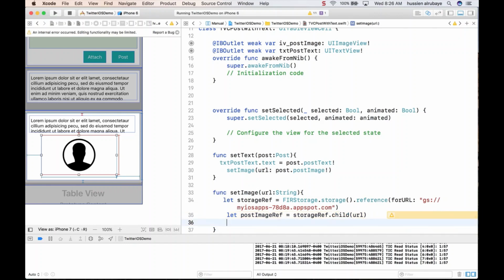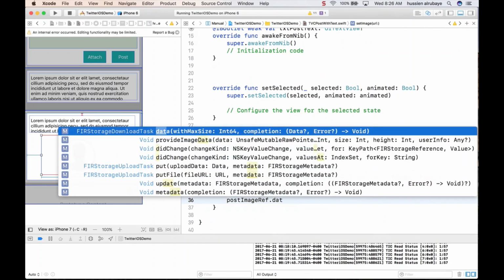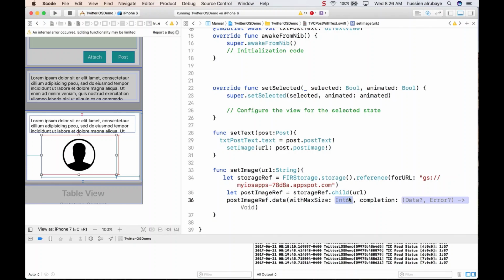Then when you set it up, you say, hey, postImageReference dot data, and it takes a number of things like maxSize and something else. With max size, you could say the size that you want, 1024 by 1024. This is the size of the picture, how you want to get it. You could increase it or decrease it. So when it completes, when it brings you the data, what do you want to do? Let me just take this part off and say, hey, when it comes with data, we will do this, and I will work here.